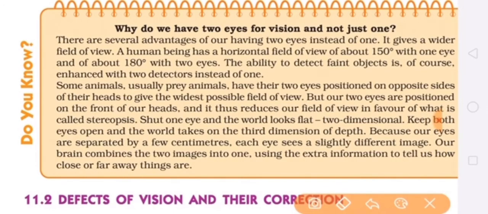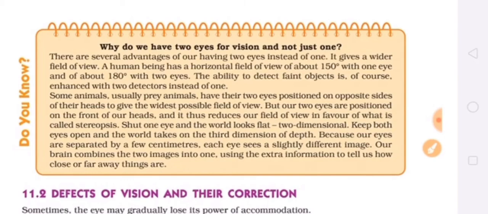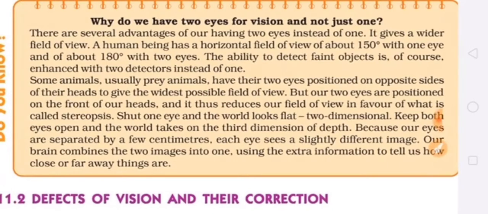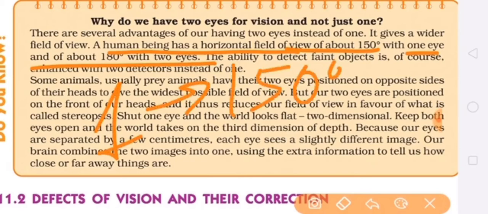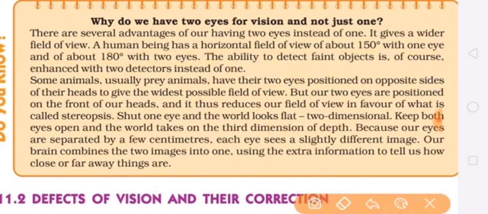First point you can underline, that it gives a wider field of view. Wider field of view means we can see the things around us. If we are looking at one thing, we can see the left and right also easily. Means we have the view of 180 degree with two eyes, but with one eye only 150 degree view is there. It means if our one eye is open, we can see up to 150 degree, and if our two eyes are opened, then we can see up to 180 degree. It means it gives a wider field of view. Two eyes give us wider field of view of 180 degree. So this is one of the advantage that we have two eyes.